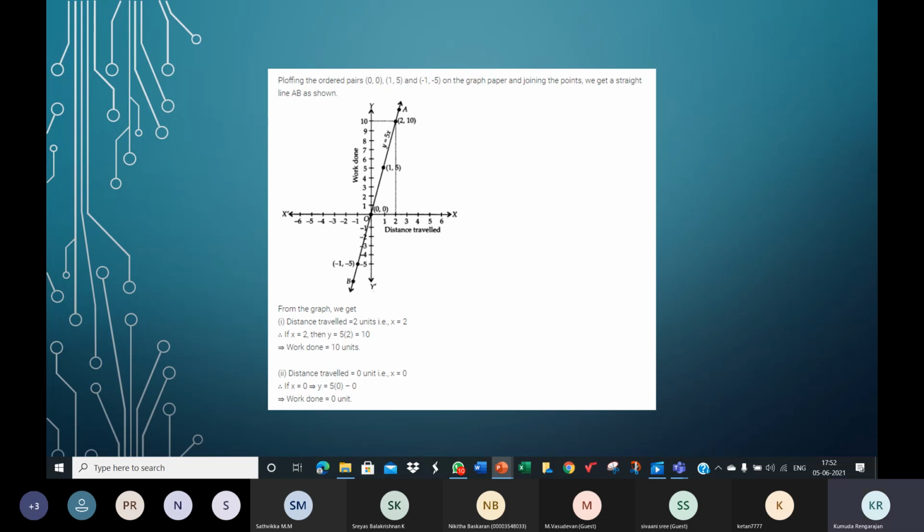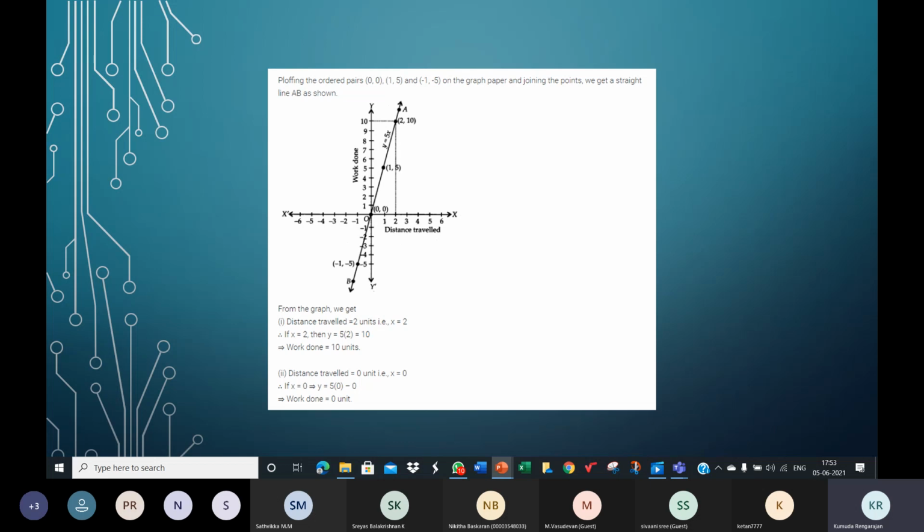Very good. Satvika has taken the scale along the x-axis 1 centimeter 1 unit. Along the y-axis 1 centimeter equals 5 units because y is equal to 5x. So on the y-axis she's taken 1 centimeter 5 units. Good. Perfect, Satvika. Very good. Others?